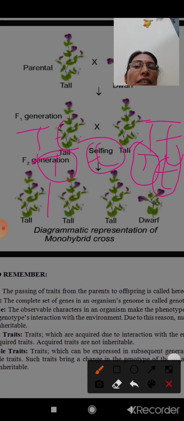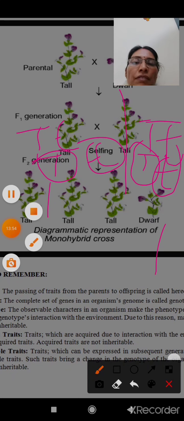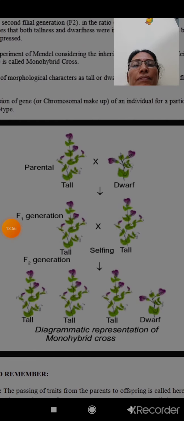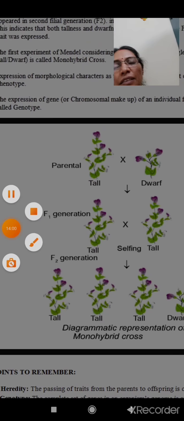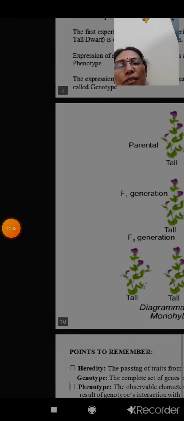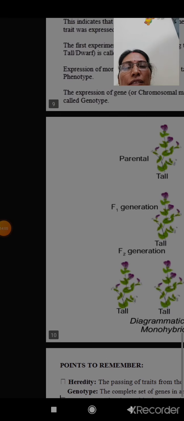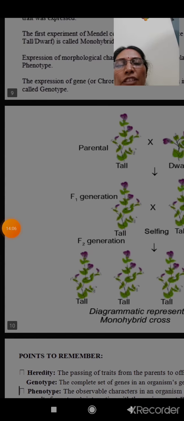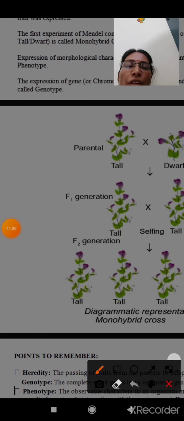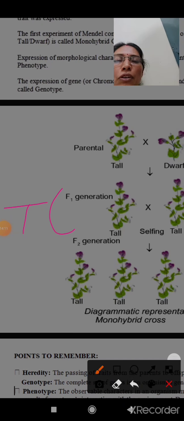capital T, these are two separate parents. We will do it clearly once again. Take some space here and we can do it. Capital T, small t, capital T, small t.